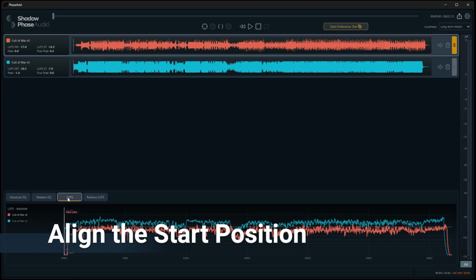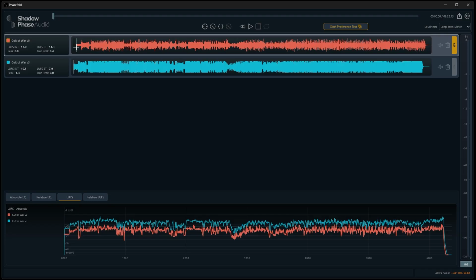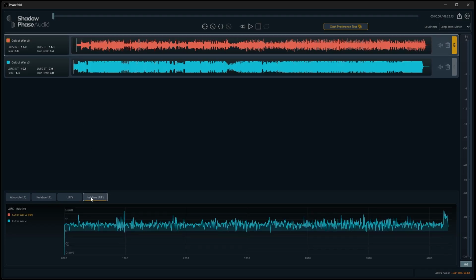If two versions of the same song start at slightly different points, you can correct that with a start position offset. Once the offset is set, playback, loop regions, and the analysis views all follow that alignment. That makes direct comparisons much more useful, especially when you are evaluating the same section across multiple versions.